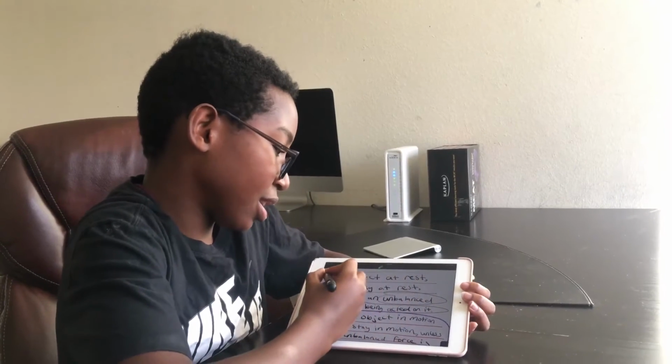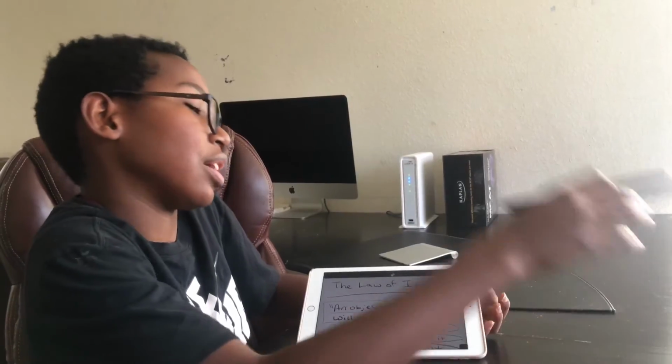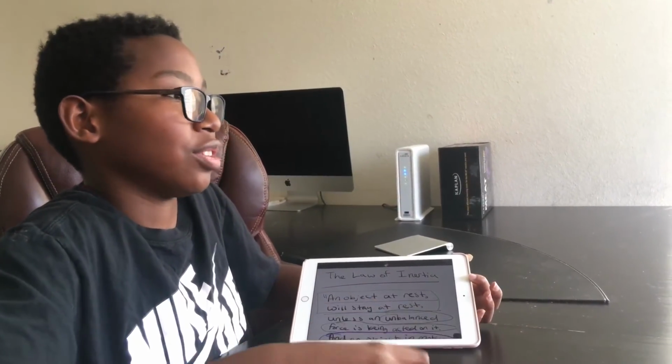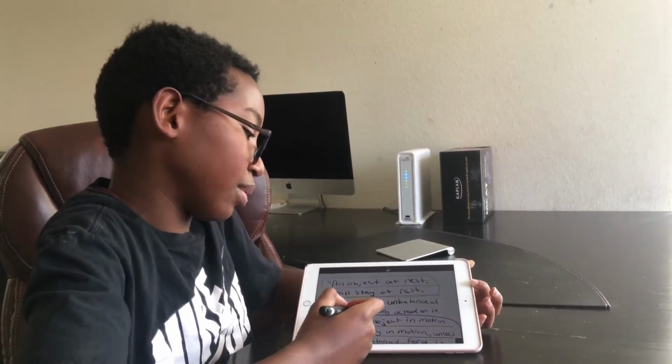So an object at rest will stay at rest. That's just basically saying that an object that is not moving will continue to not move. And this chunk over here, unless an unbalanced force is being acted upon it. This chunk is saying that an object that's not moving will continue to not move. So if you have a car, or like this Apple Pen over here, it's not moving, right? And it's gonna continue to not move unless I exert an unbalanced force to make it start to move. And that unbalanced force is coming from my hand, causing it to move.